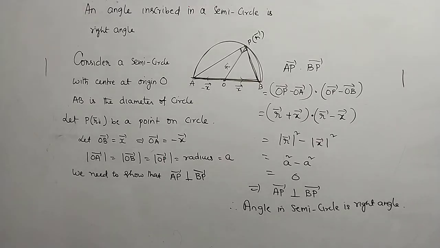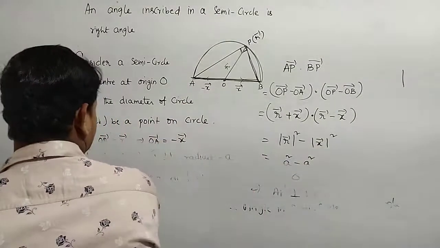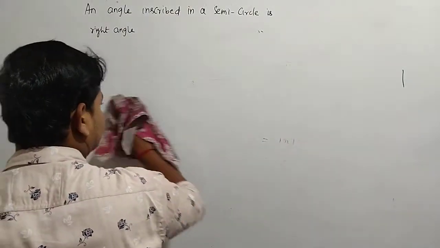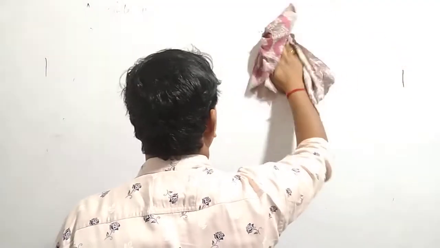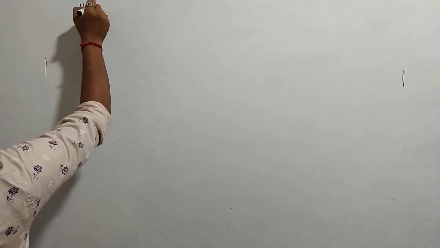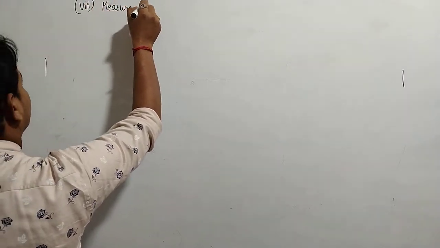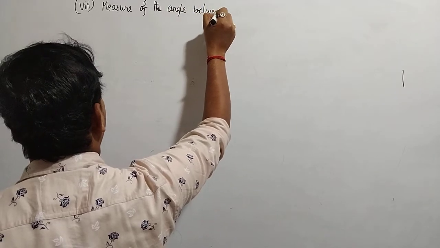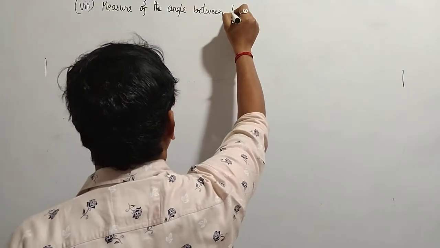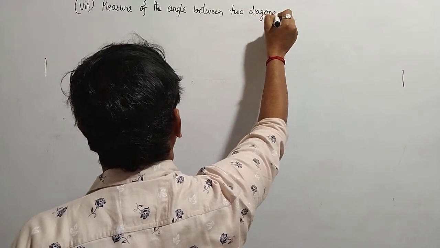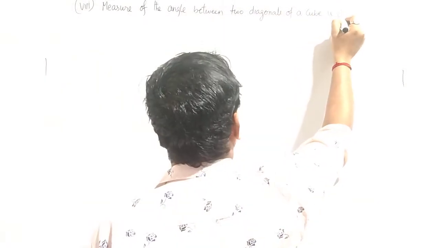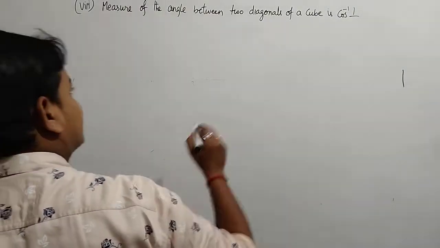Now we are going to discuss the next theorem. Question number 8: the measure of the angle between two diagonals of a cube is cos inverse of 1 by 3.